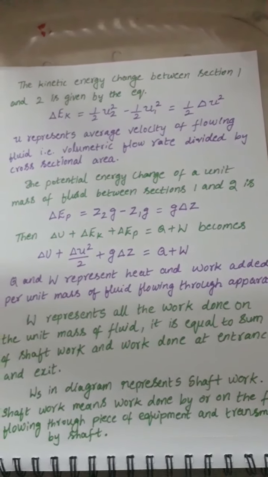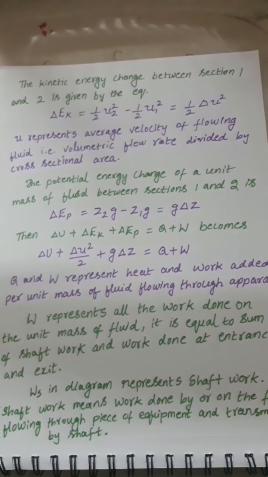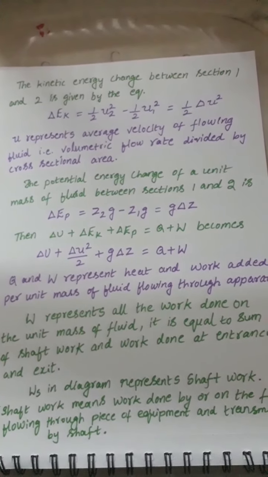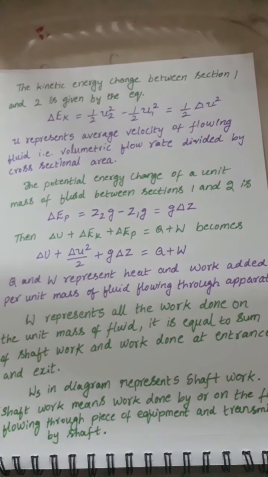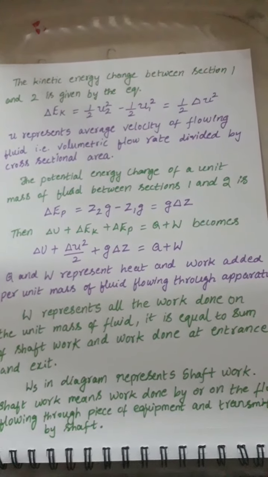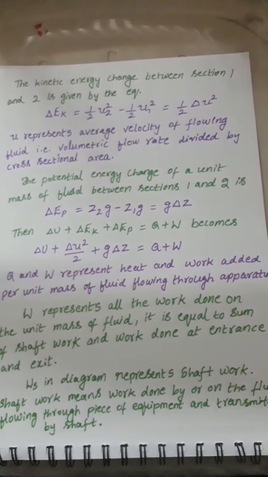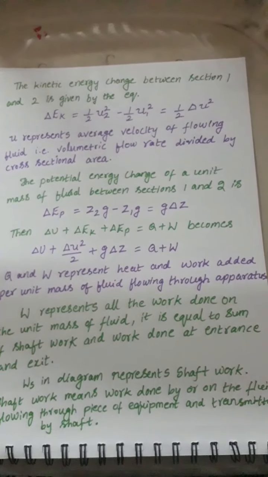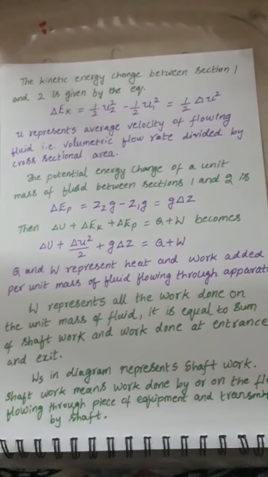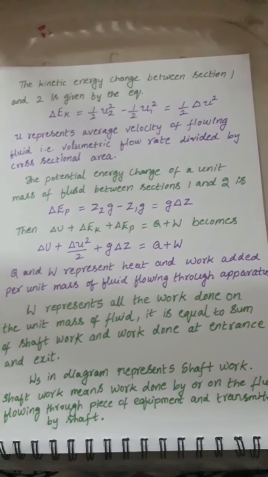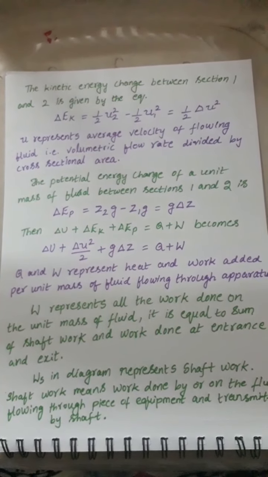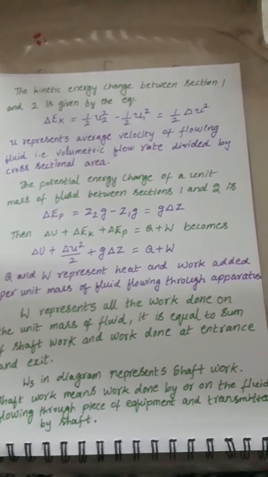Now we can write the equation delta U plus delta Ek plus delta Ep equal to Q plus W. It becomes delta U plus delta u squared by 2 plus g delta Z equal to Q plus W. Here Q and W represent the heat and work added per unit mass of fluid flowing through the apparatus, and W represents all the work done on the unit mass of fluid, which is equal to the sum of shaft work and work done at the entrance and exit.